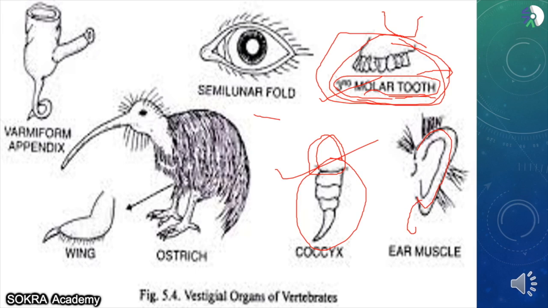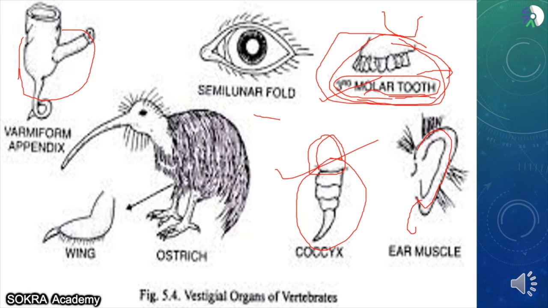A vermiform appendix. In the medical field, we make a lot of fun of this organ, the appendix. There's a joke that goes like, your value is the same as that of the appendix, because doctors really do not care about the appendix. If there is any problem in the appendix, doctors just say, remove this organ. Appendectomy means the removal of the appendix. A lot of patients you will see have undergone the removal of this organ because it is not really required by the body.